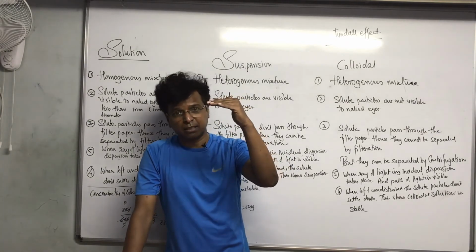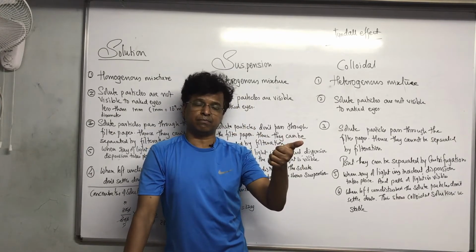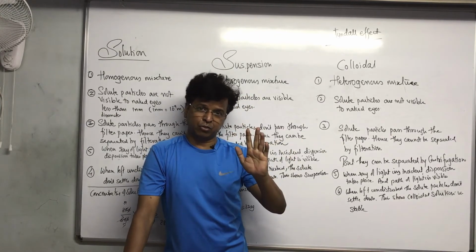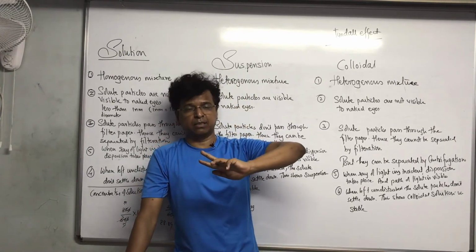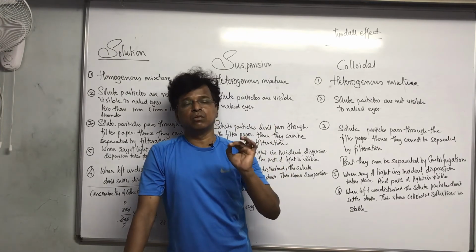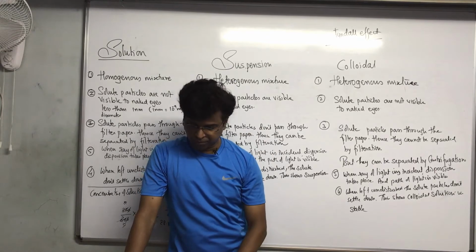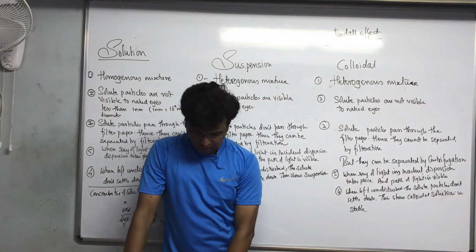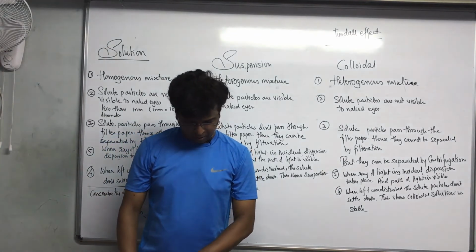So 36 upon 136 into 100. Are you getting, my dear students? 36 upon 136 into 100. Calculate that, and that will give you concentration of the solution. Okay, this is one topic cleared, my dear students.